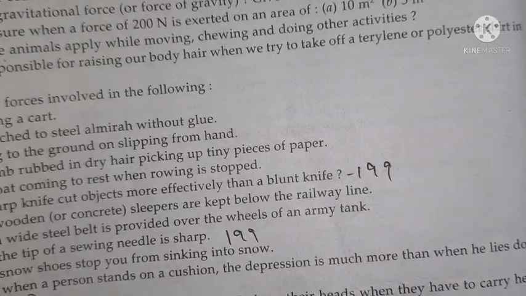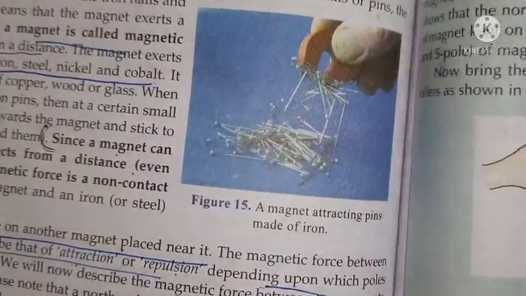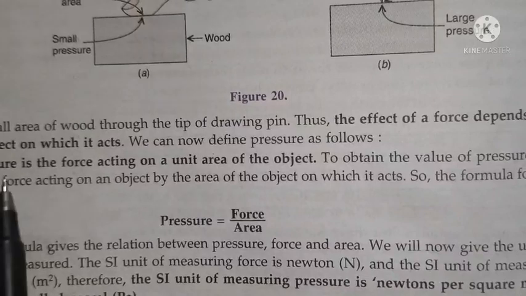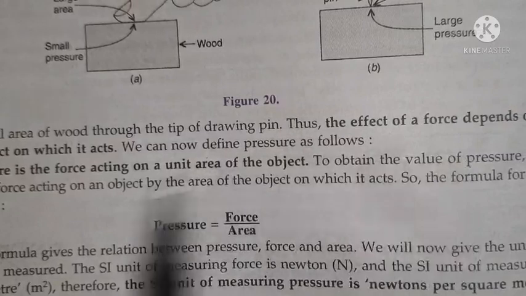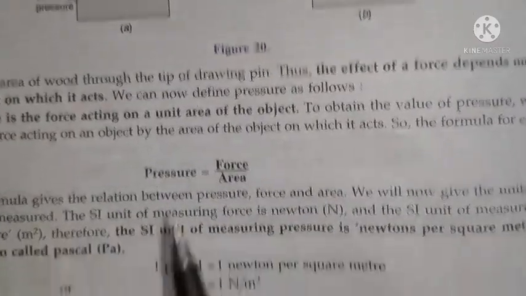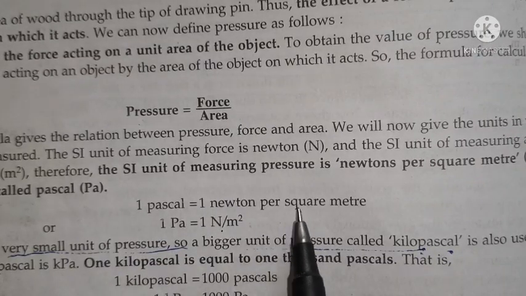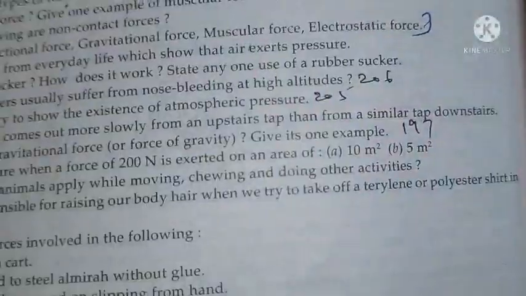Define pressure. What is the relation between pressure, force and area? State the units in which the pressure is measured. So page number 198. Here you can write, see 198. Pressure is the force acting on unit area of the object. To obtain the value of this, after this you write this formula. And for the units you can write this: 1 Pascal is equal to 1 Newton per meter square.